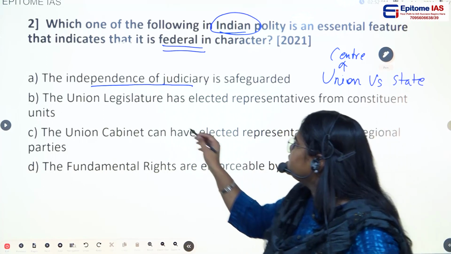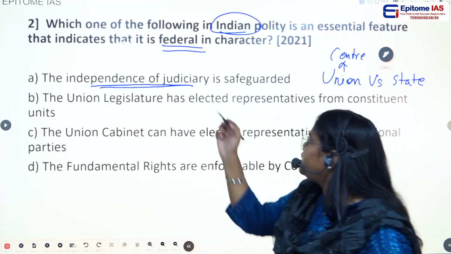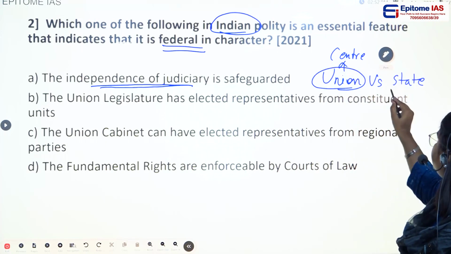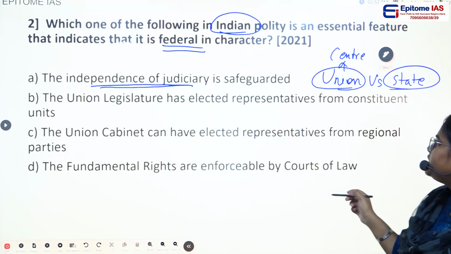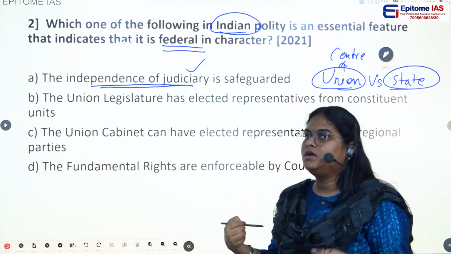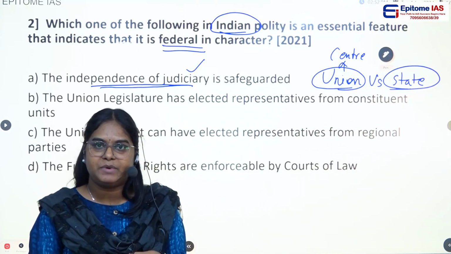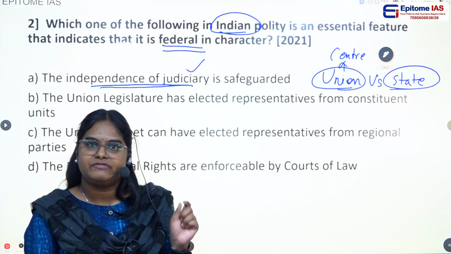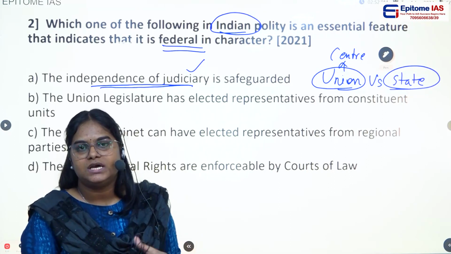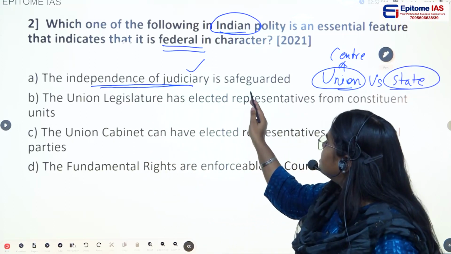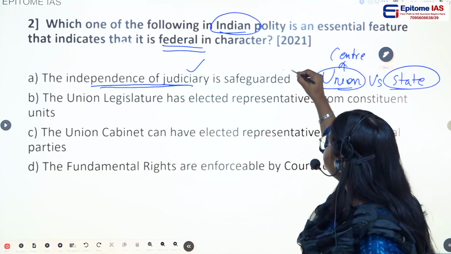If we don't have independence of judiciary and there is any dispute between the union government and the state government, the judiciary cannot act independently. It will be a threat to the federal feature, right? So the independence of judiciary will actually help in strengthening the federal feature. So this option is correct.